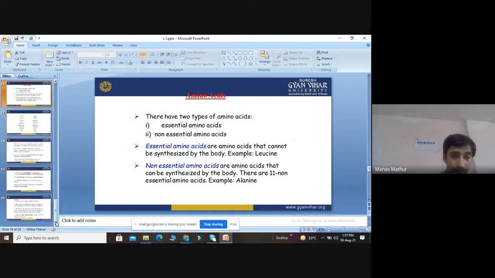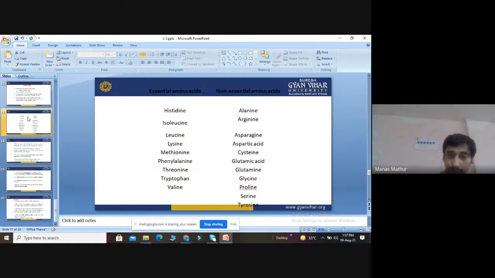Then comes, see, we will look at this diagram. These are the examples of essential amino acids: 1, 2, 3, 4, 5, 6, 7, 8, 9. These are non-essential: 1, 2, 3, 4, 5, 6, 7, 8, 9, 10, 11. So examples of essential are histidine, isoleucine, leucine, lysine, methionine, phenylalanine, threonine, tryptophan, valine.